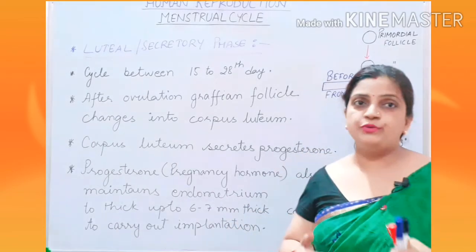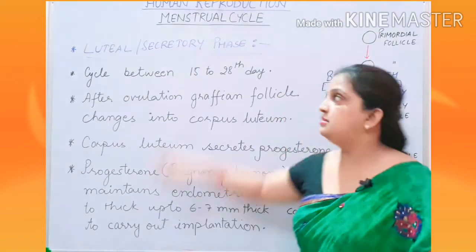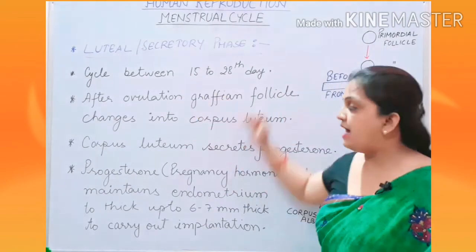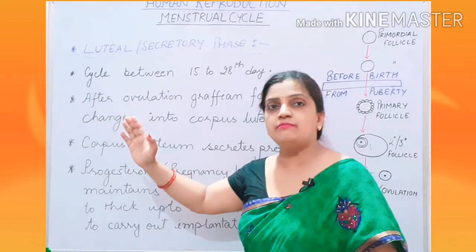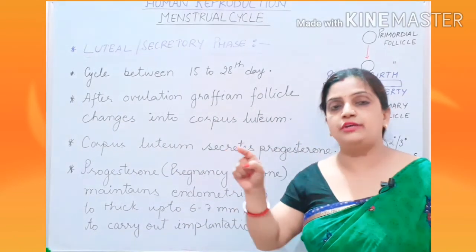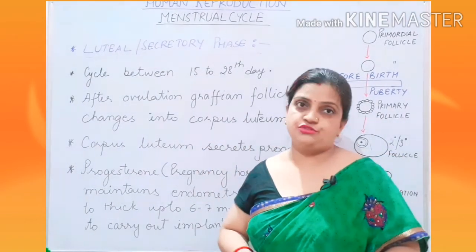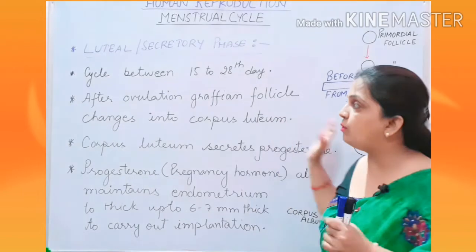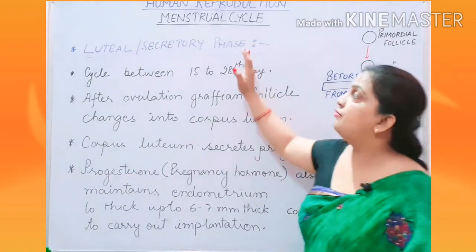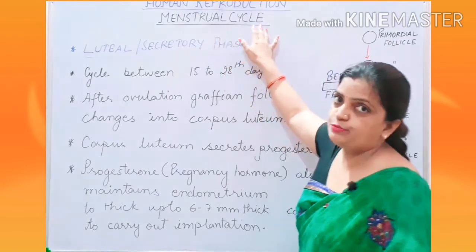So children, hope you have understood that the first stage was the follicular phase, the second stage was the luteal phase, and the third phase will move to the menstrual phase. The cycle started with menstrual, then moves to follicular, then luteal, and again it will move to the menstrual phase. Children, this was the whole explanation of the theoretical part of the menstrual cycle process.